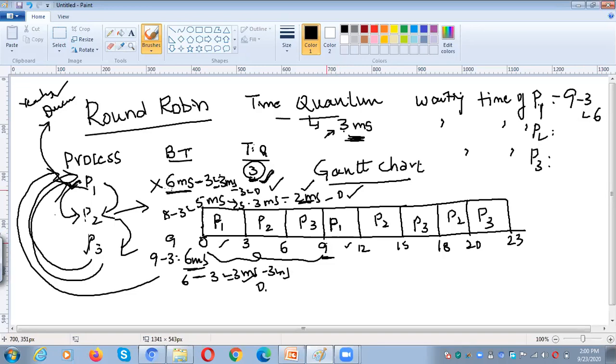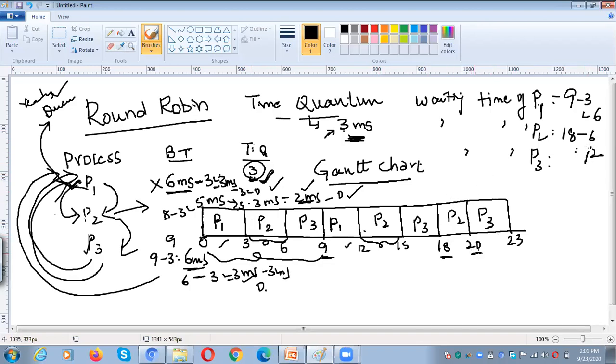12 milliseconds, ma'am. Right? So we need to take the last appearance of P2, 18. In those 18, how many milliseconds were actually consumed by P2? Here P2 has 3 milliseconds and here 3 milliseconds consumed by P2 only. So we need to subtract these two slots from the 18. So 3 milliseconds and 3 milliseconds, total 6. So 18 minus 6 means 12 milliseconds, right? And then what about P3?